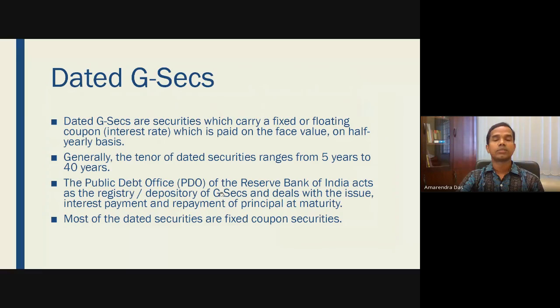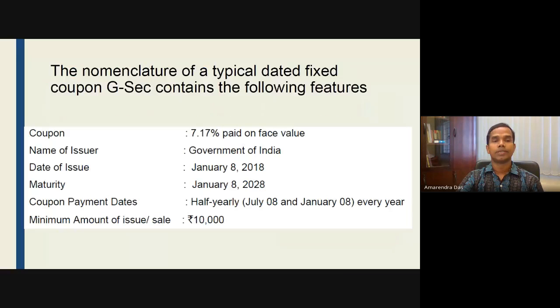And most of the dated securities, which are long-term in nature, are fixed coupon securities, or you can say fixed interest rate. Since these are long-term in nature, if we give them floating interest, then many people will be uncertain. Whenever there is a floating interest rate, there is a very high chance that in the long term the interest rate will always fall. And if you are buying a dated security for say 30 years or 40 years, you would not expect to get a lower rate of interest. That is why government assures a high rate of interest and it gives a fixed coupon security.